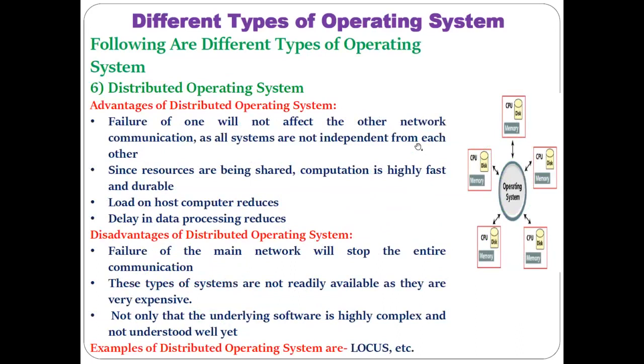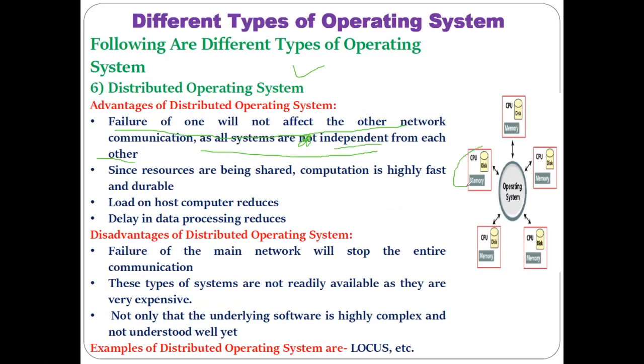Accordingly, these distributed operating systems have some advantages as well as some disadvantages. One of the important advantages is that failure of one system will not affect the other network communication, as all systems are independent of each other.